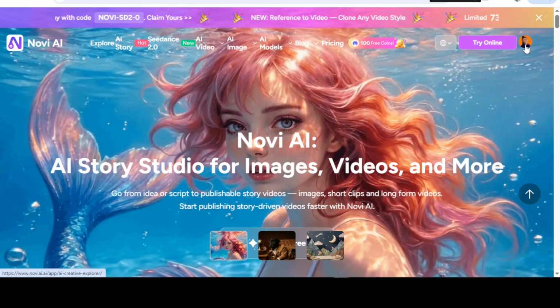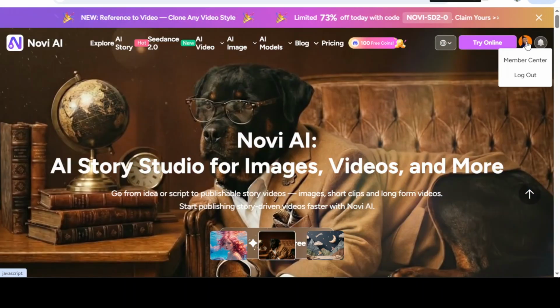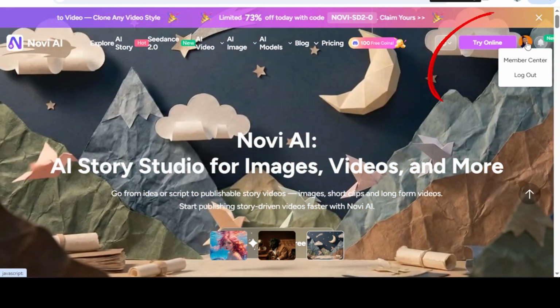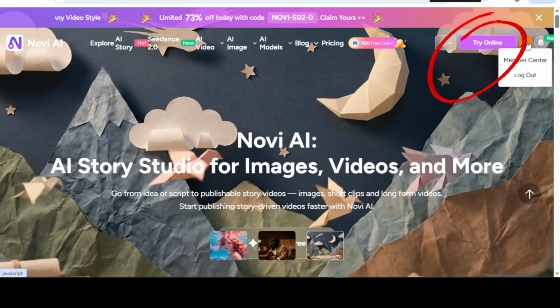This is the interface once you sign up, okay? The moment you sign up, you want to log in. This is how the interface looks like. Then you go ahead and start creating. Just go there and try now. The moment you try now, you will have access to 80 credits. That 80 credits enables you to create one video.